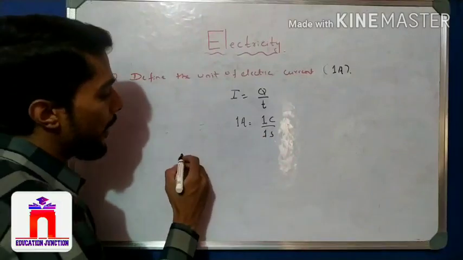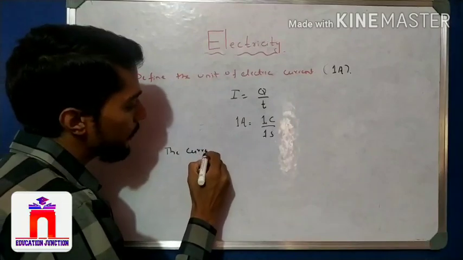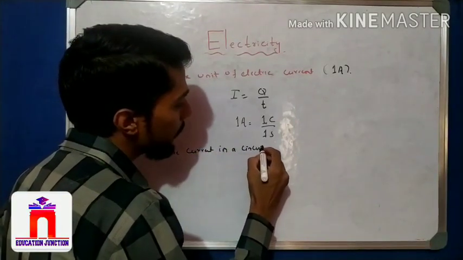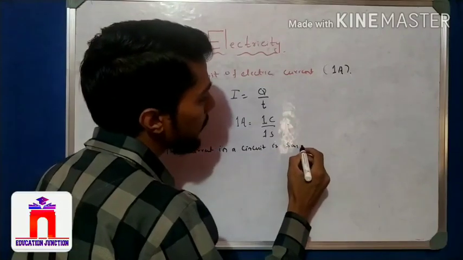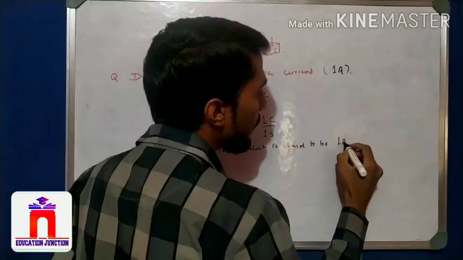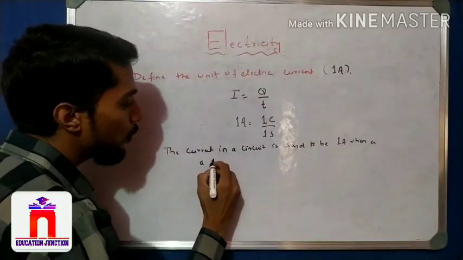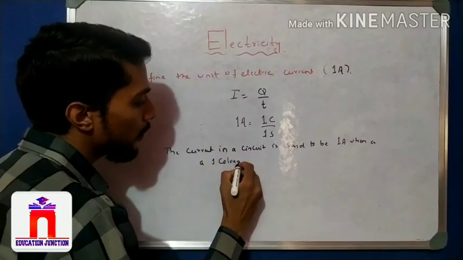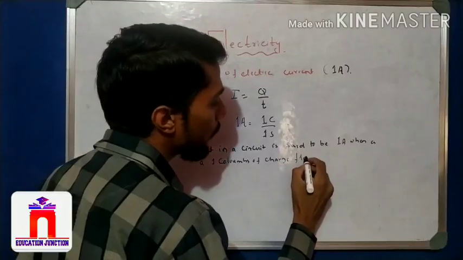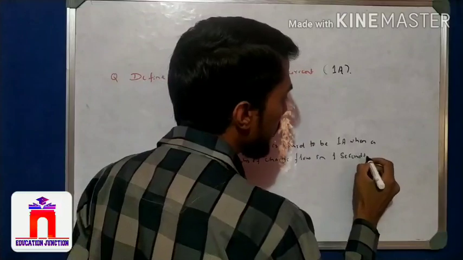The current in a circuit is said to be 1 ampere when 1 coulomb of charge flows in 1 second.